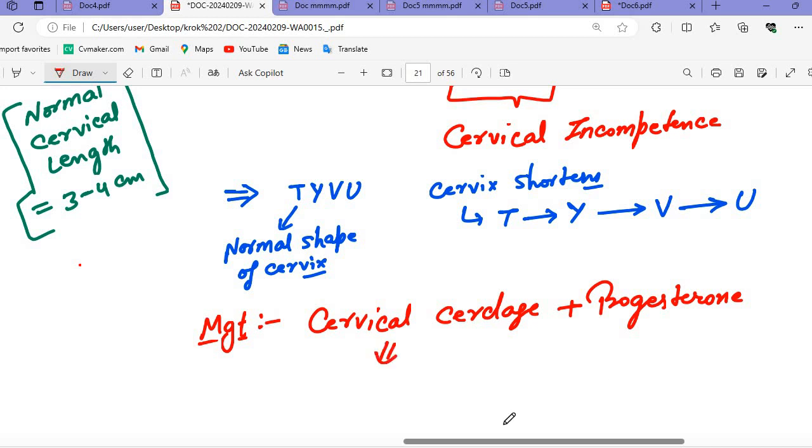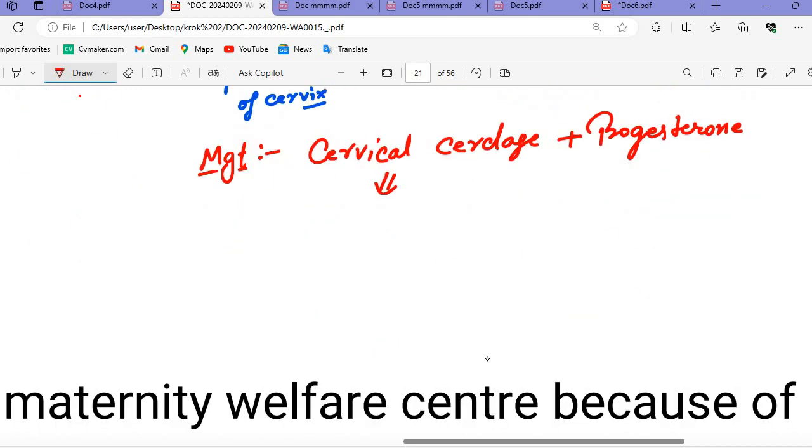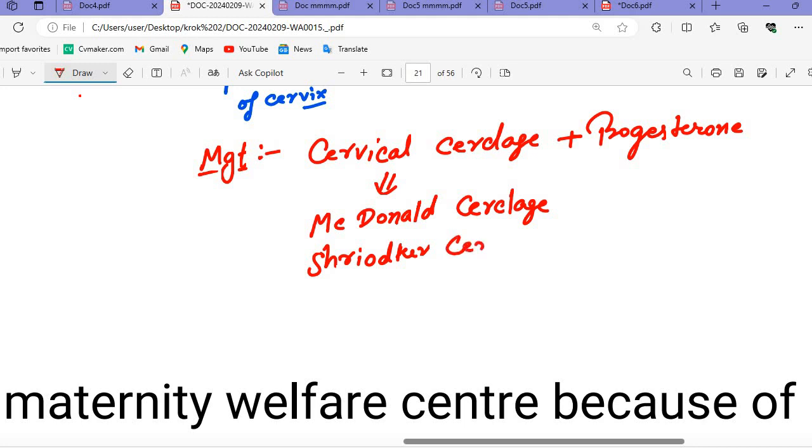In cervical cerclage, for example, we give the McDonald cerclage, and there is also one more cerclage, the Shirodkar cerclage. In this we use the purse string.